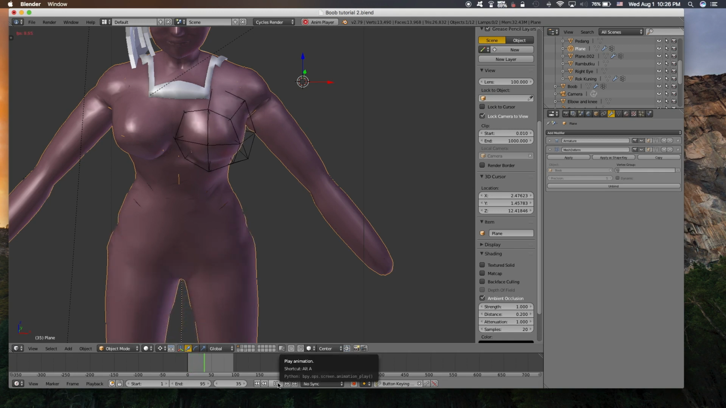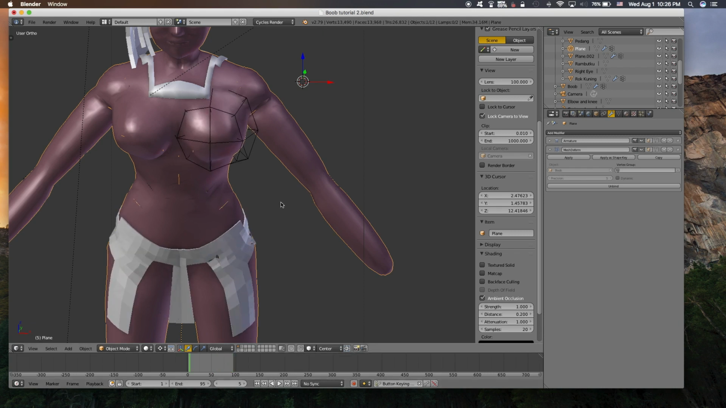Oh, so create, and you do exactly that to the other one, and then you're done. Don't mind the falling skirt, okay? Thank you.